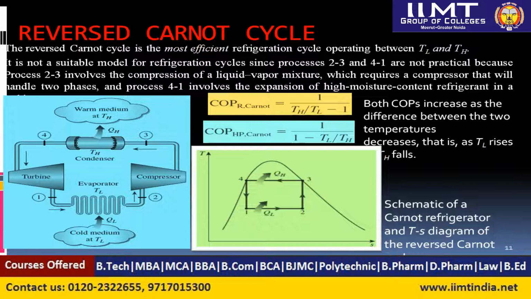So what is the reverse Carnot cycle? Everybody knows, I think, that it has four processes. 1 to 2 is the isothermal process, 2 to 3 is the isentropic compression, 3 to 4 is isothermal heat rejection, then 4 to 1 is the isentropic expansion, or adiabatic expansion. But practically, some of the processes are not possible. But this cycle we have taken as a reference, because it is the cycle that can give the maximum COP